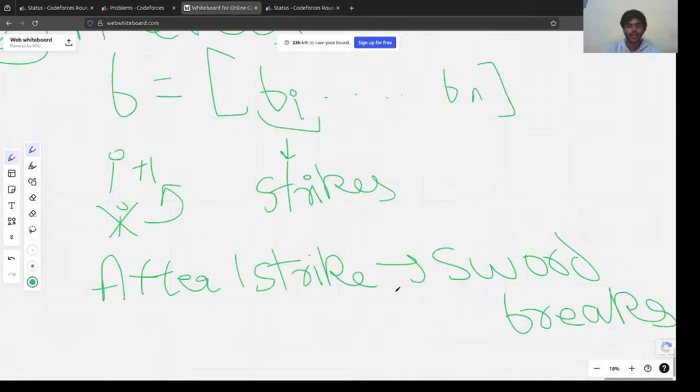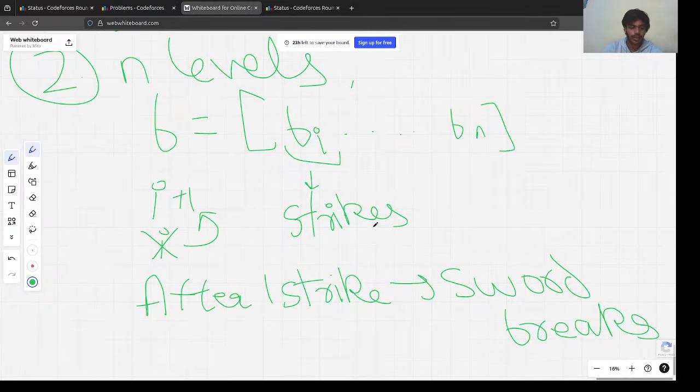Okay, so what was the solution here? What the question says is that we have n levels, and each level is represented by the array B, which tells us how many strikes we need to make to pass to the next level. And after one strike, the sword that we use to make the strike breaks.